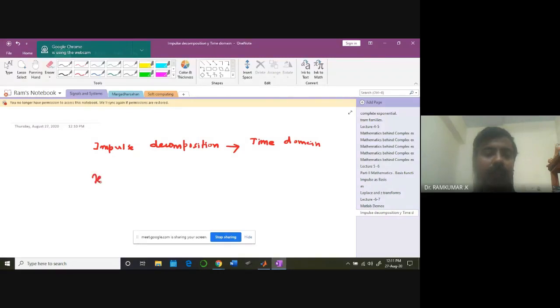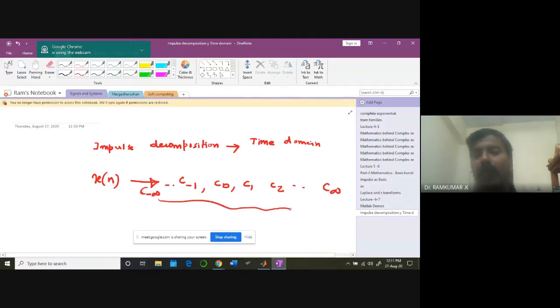We are taking an x of n and trying to identify the coefficients. We are trying to identify these coefficients by taking the dot product of this x of n with delta n minus k. That's what we are doing, the dot product.